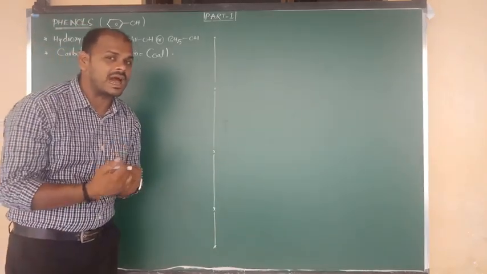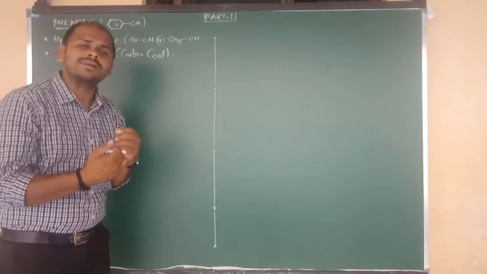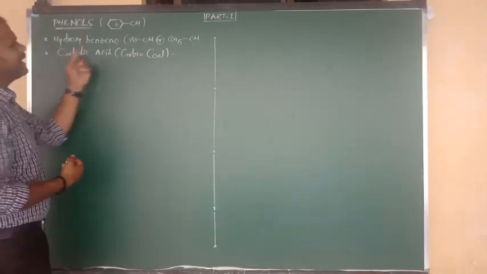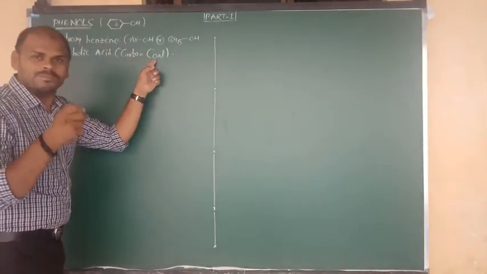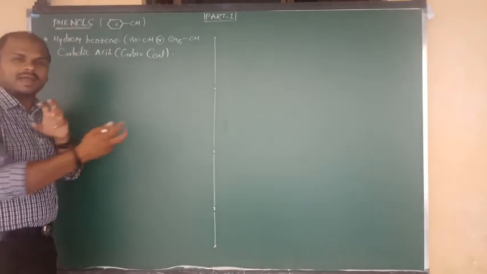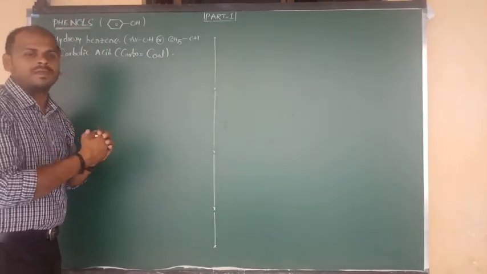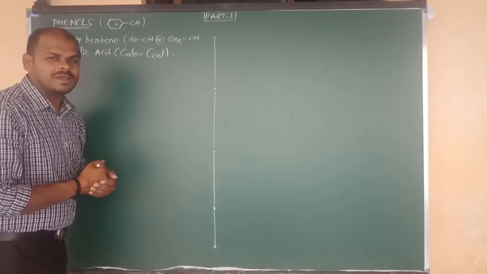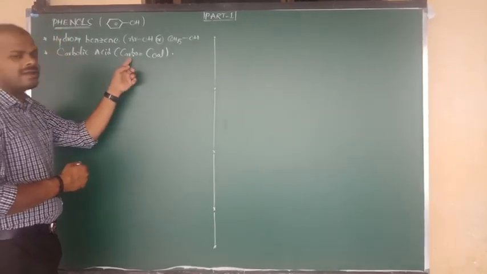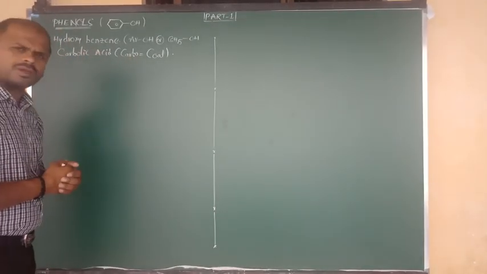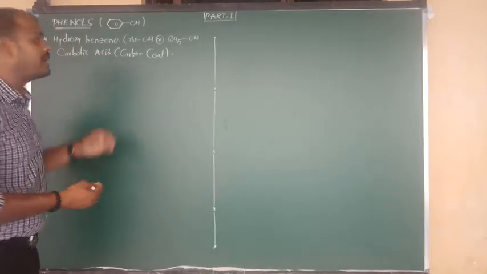Sir, what is meant by carbolic acid? Why are we saying carbolic acid? Carbo means coal, meaning phenols are commercially prepared from coal. Carbo means coal, that's why we are saying carbolic acid. Then why acid?